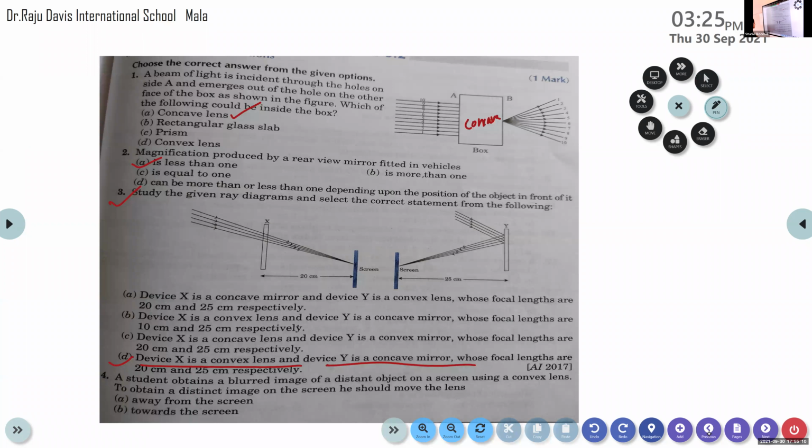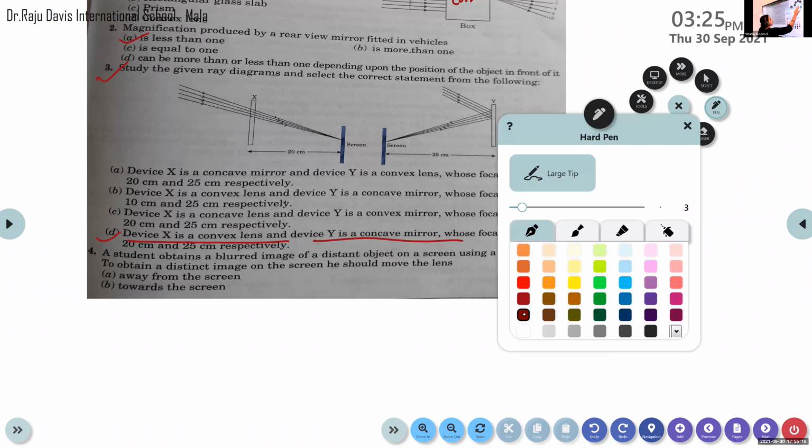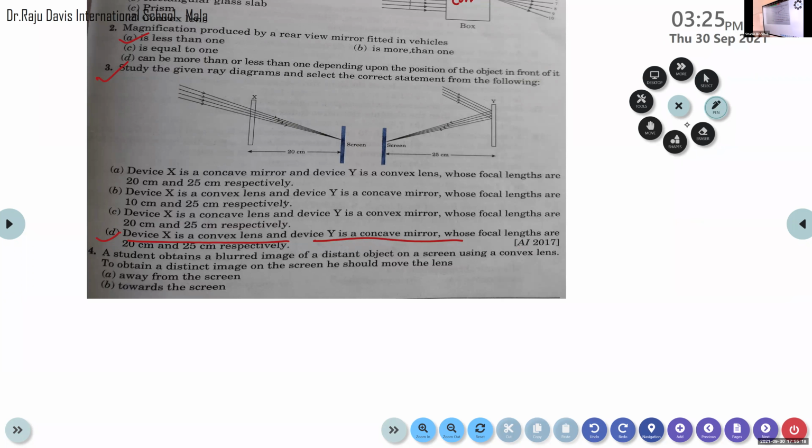So this is the question. A student obtains a blurred image of a distant object on a screen using a convex lens. So using a convex lens, the student obtains a blurred image, not a sharp image, on the screen, the blurred image of a distant object.